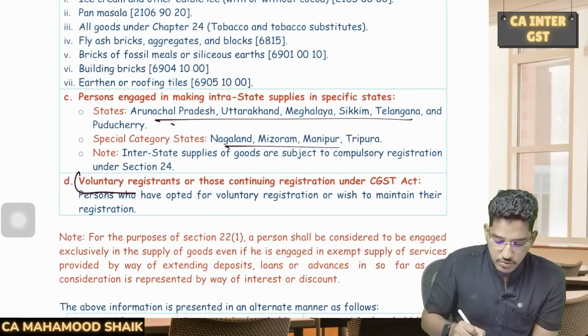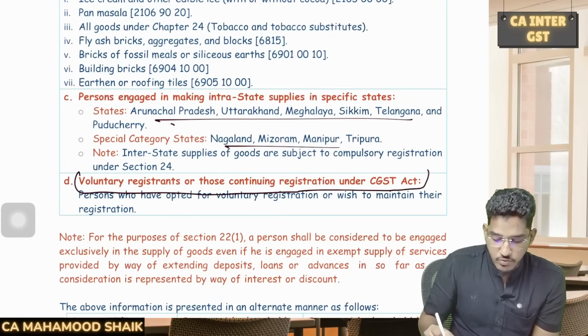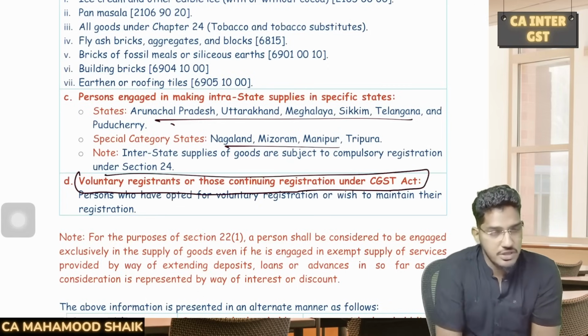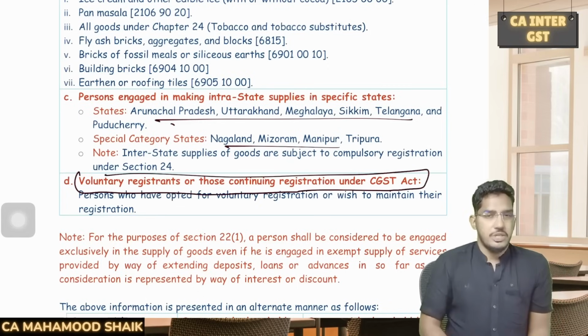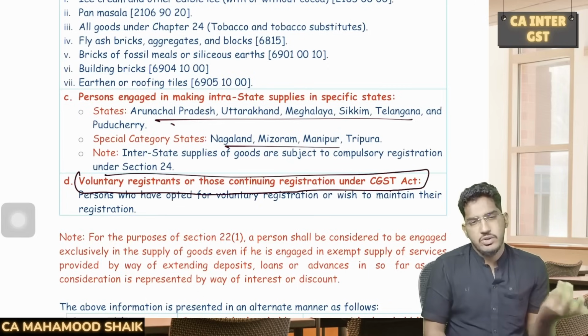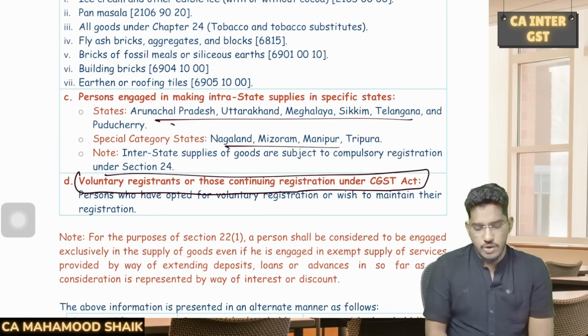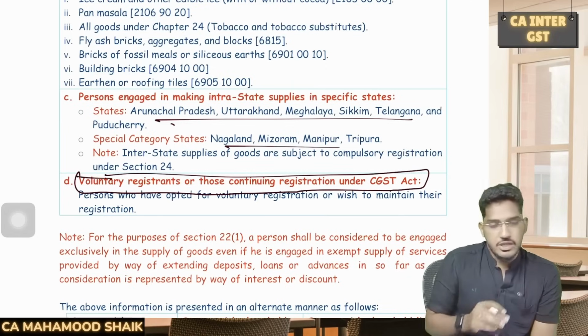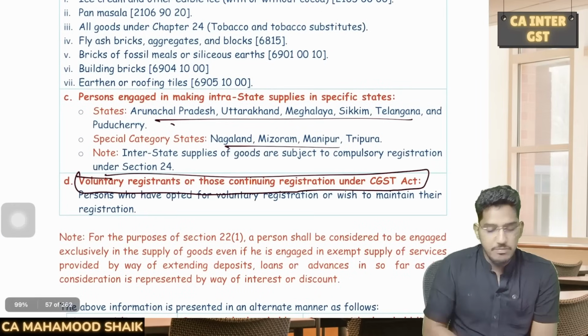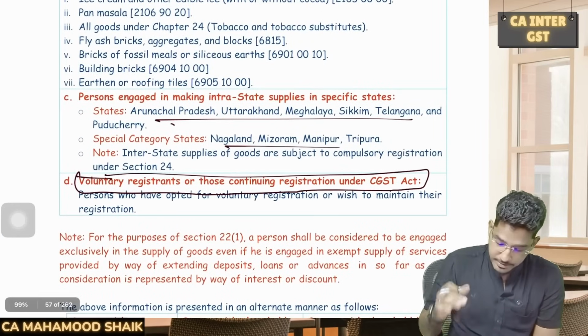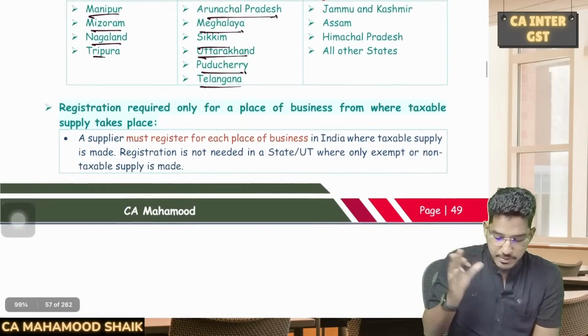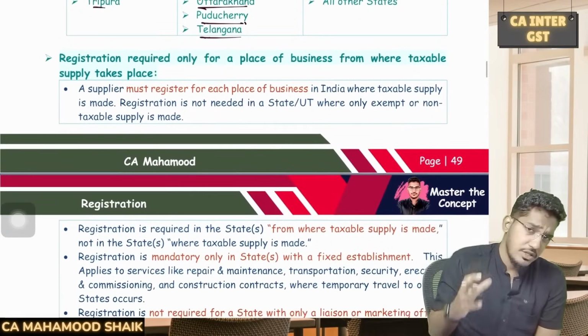And if you are a person taking voluntary registration, if you are voluntarily coming forward and taking the registration, then also these limits will not become applicable. Why? Because even though you are not liable, you are voluntarily coming forward and taking the registration, no one will stop you. So if you want to take voluntary registration, then also no limits will become applicable for you. Clear? Next. So this is a brief of section number 22.